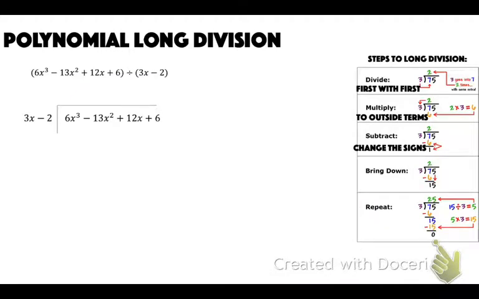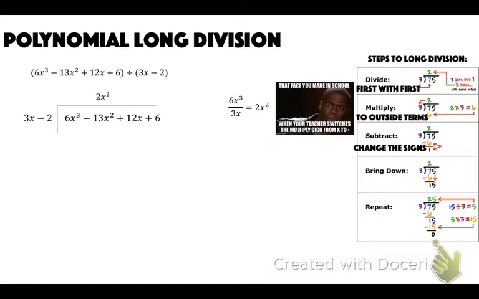Now this one. This is a little bit harder because it has that 3x minus 2. But we're just going to do it the same exact way. So 6x cubed divided by 3x. We get 2x squared. That's what goes up top. Then we multiply to the outside terms. Subtract, change the signs. Those cancel. Negative 13x squared plus 4x squared is negative 9x squared. Bring down that next term. Then divide first with first. Negative 9x squared divided by 3x is negative 3.